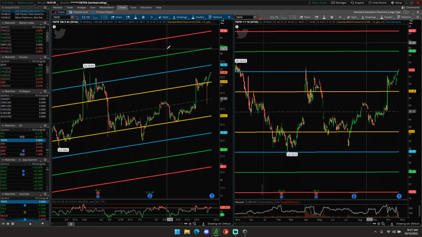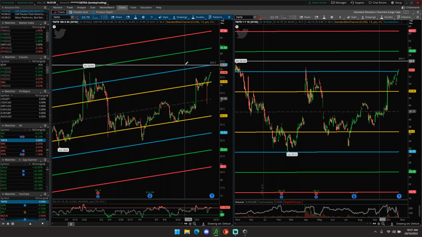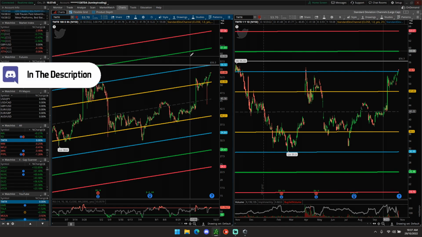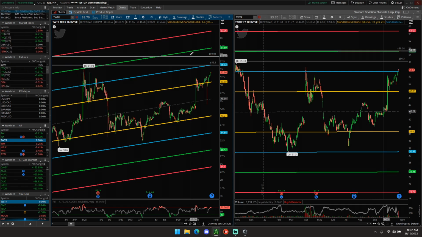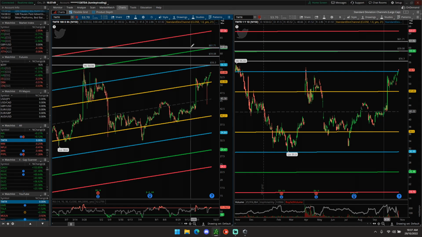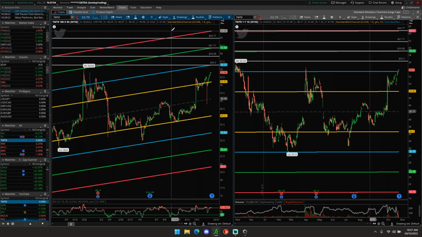So what are going to be the key technical levels we're focusing on as of now? As of right now, if we continue up, we are looking for a 52-week high at $56.30. If we break that, we are then paying attention to $59, going on to $61.75, and then final levels taking us to $64.75 and $67.